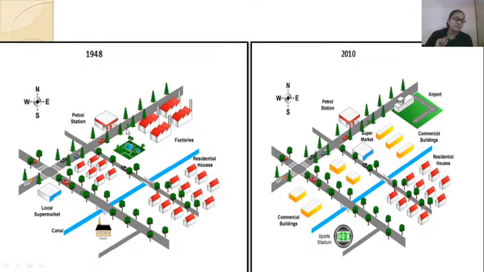Guys, one thing I would like to tell you, that there is nothing expanded or contracted in this particular map. You just try to understand the meaning of expanded and contracted. Expanded means something that has been extended. Can you see that any of the area has been extended over here? No. And any of the area has been decreased over here?